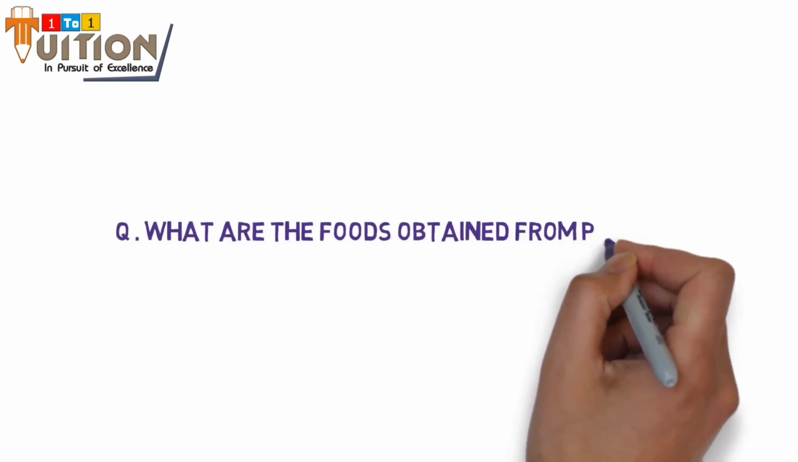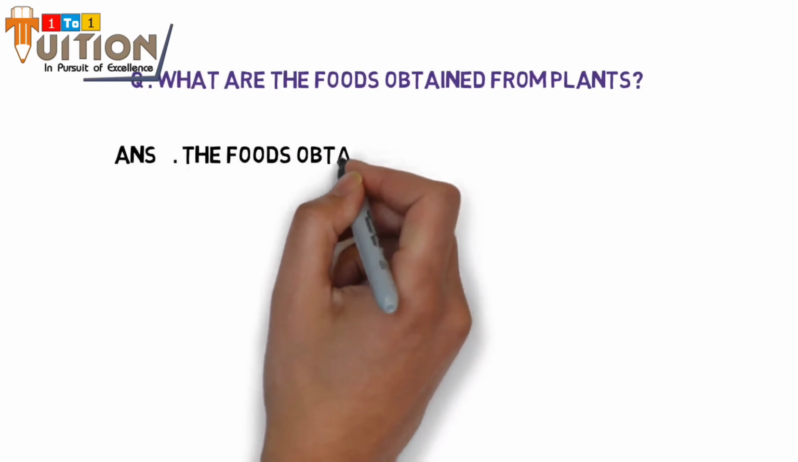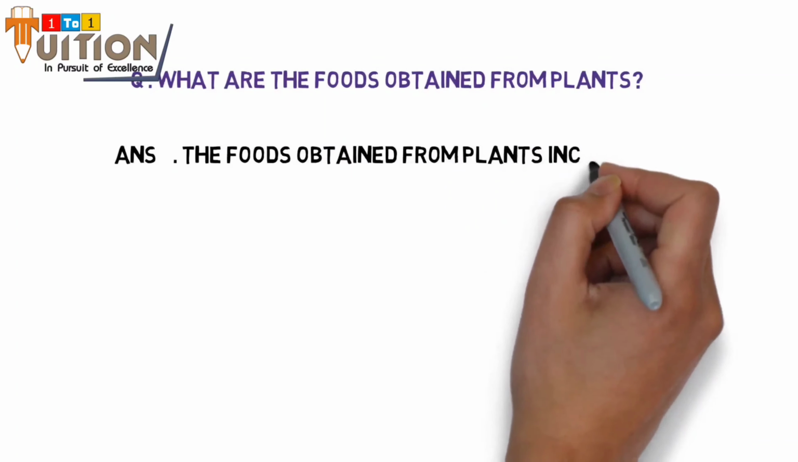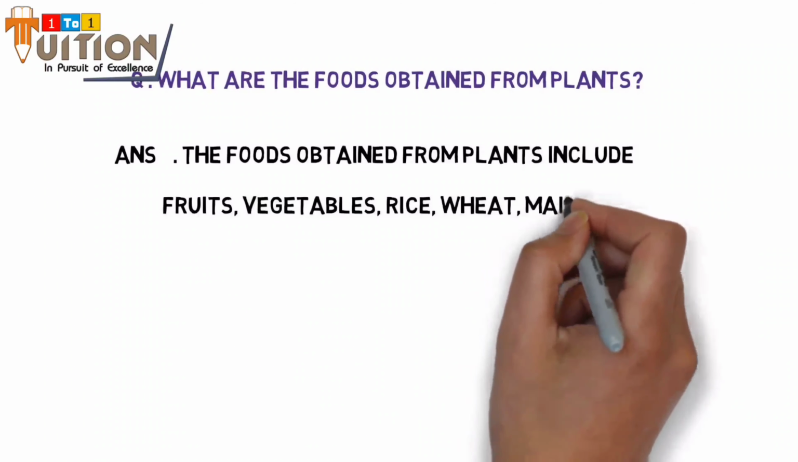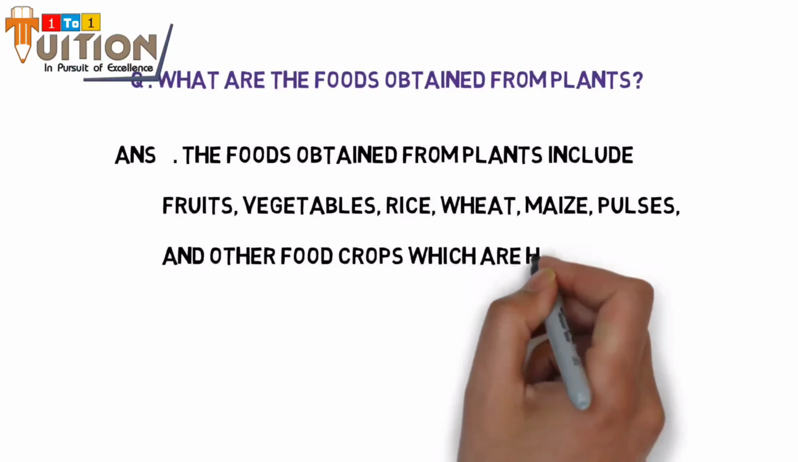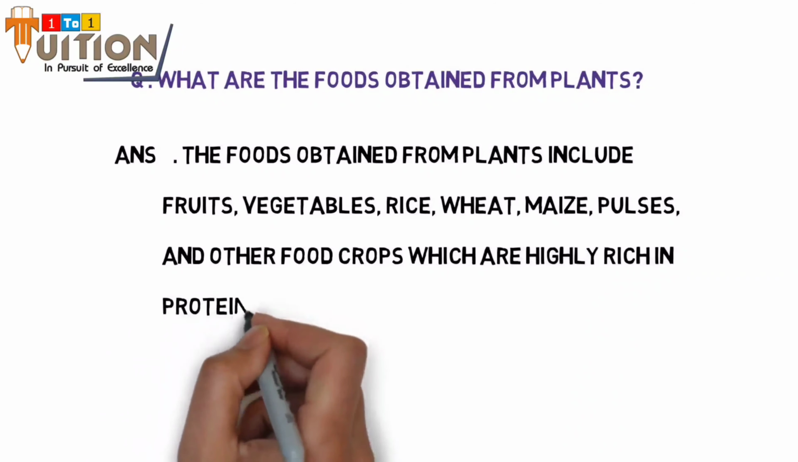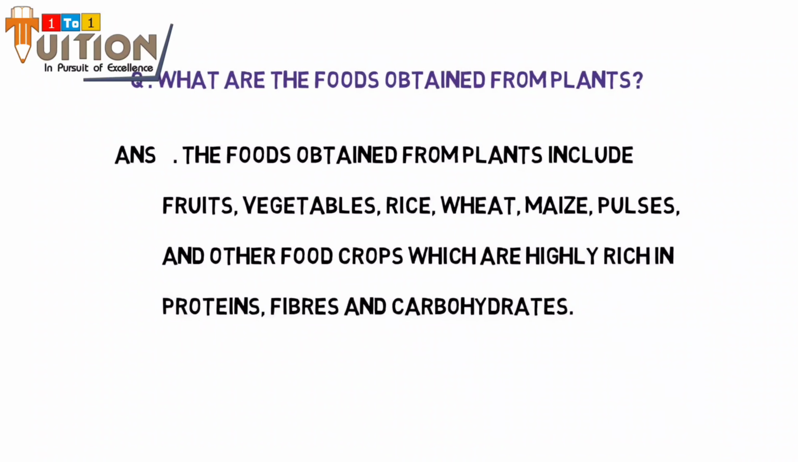What are the foods obtained from plants? The foods obtained from plants include fruits, vegetables, rice, wheat, maize, pulses and other food crops, which are highly rich in protein, fiber and carbohydrates.